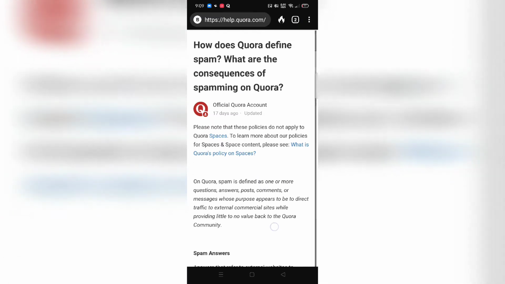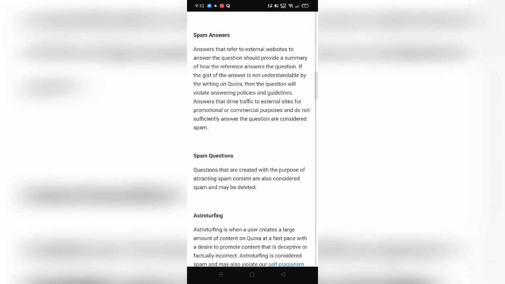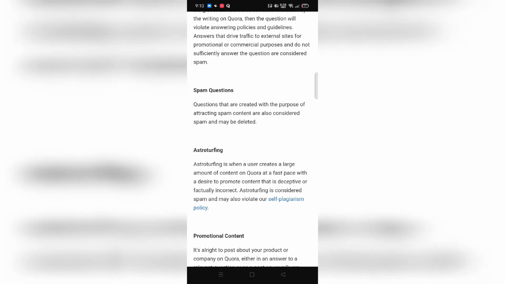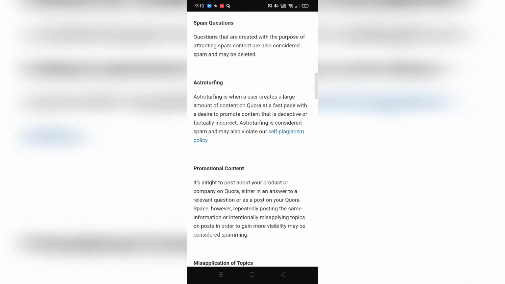So the first thing that we have over here is spammy answers. If you are just writing something for the sake of it and including things that are not supposed to be in that content, of course Quora is going to take it as a spammy answer and delete it. The same goes with questions. Let's say you ask a question which doesn't mean anything, for instance, what is R, or what is the meaning of R? There is no meaning of R, so that is an irrelevant question. Quora is going to delete that kind of content. The third thing is astroturfing.